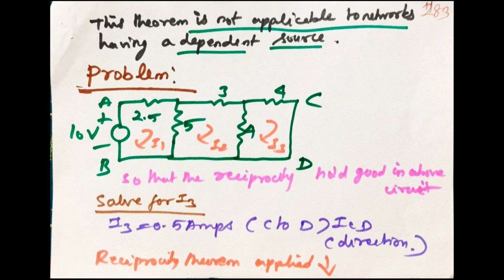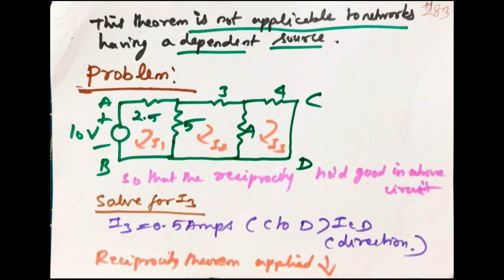Problem: the circuit shown in the figure. First, put the meshes. The circuit consists of a 10 volt source and resistances. Put points A, B and C, D so that reciprocity holds good in the above circuit. Put mesh currents I1, I2, I3. Form the mesh matrix. Find the I3 value. That is 0.5 ampere, direction C to D, the ICD direction. Reciprocity theorem applied.